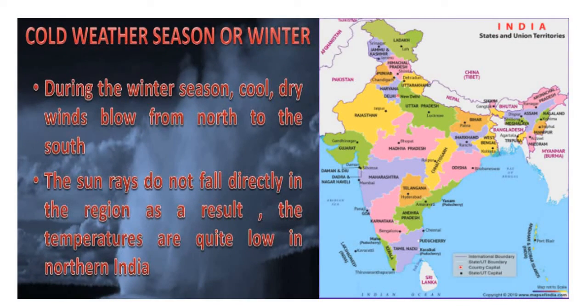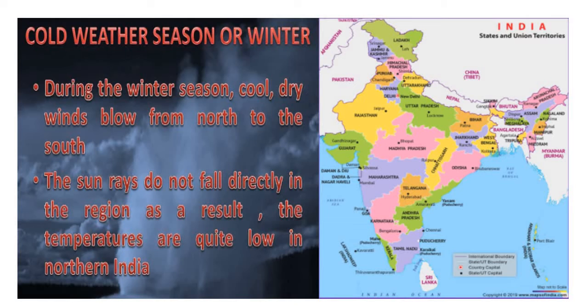First, let's study the cold weather season, and we will see the important characteristics of the winter season. During this season, cool, dry winds blow from north to south. Means the wind will be moving from the northern part to the southern part, from land to water bodies.